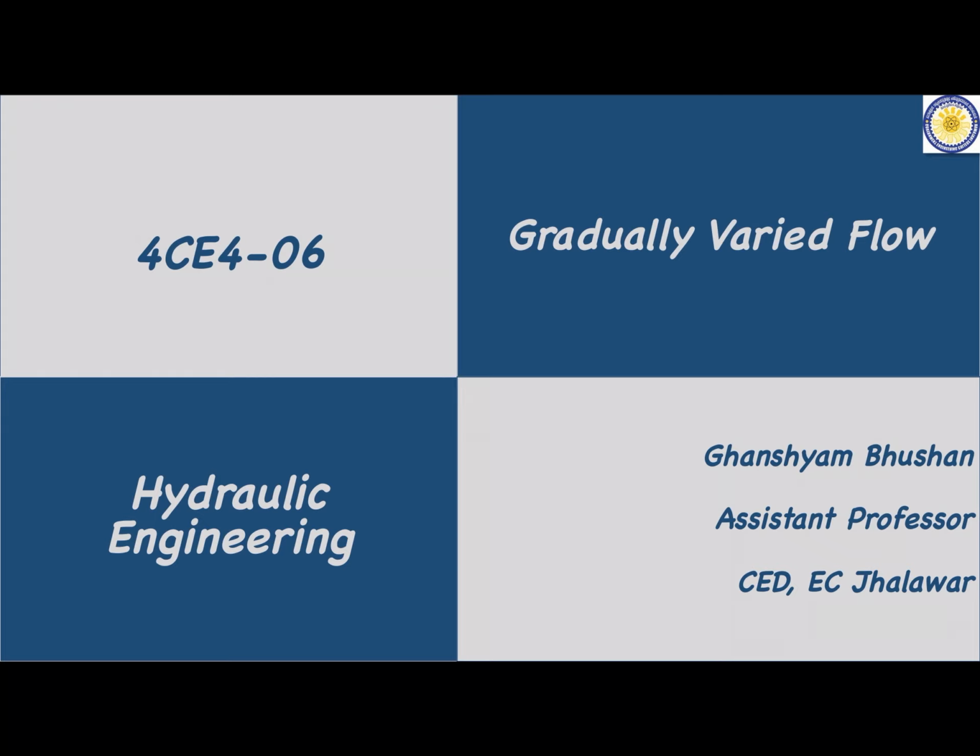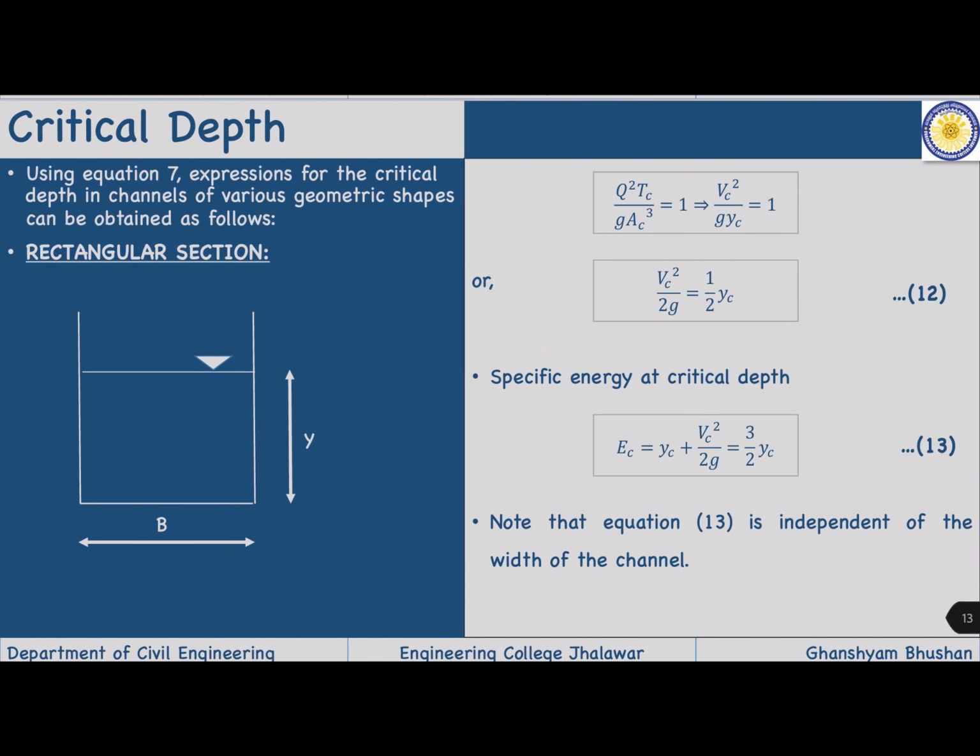So today we are going to derive the equation for critical flow or critical depth. Let us start with the rectangular channel.